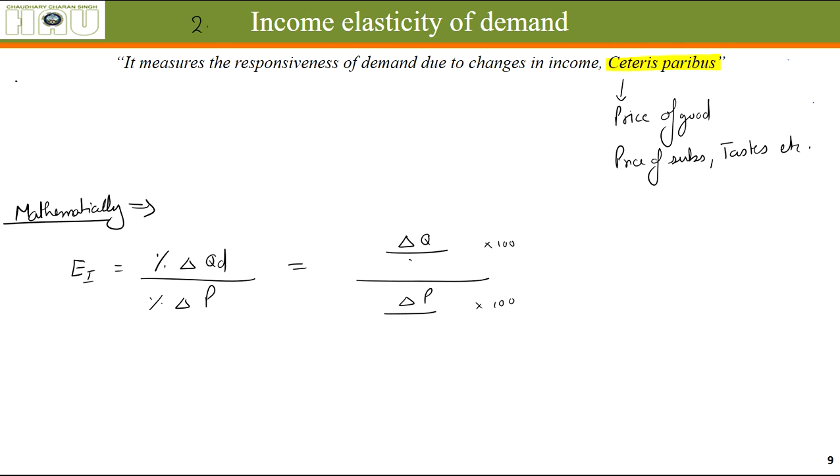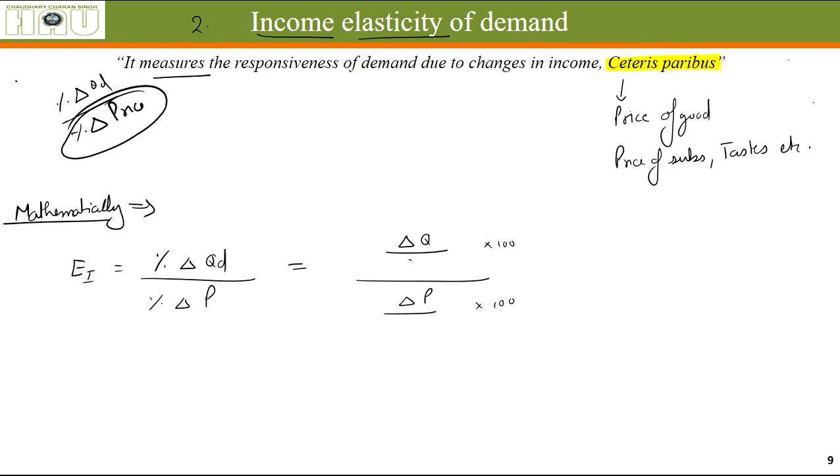The second type of elasticity of demand is income elasticity of demand. Earlier we measured the percentage change in quantity demanded due to a percentage change in price. Now this has changed.